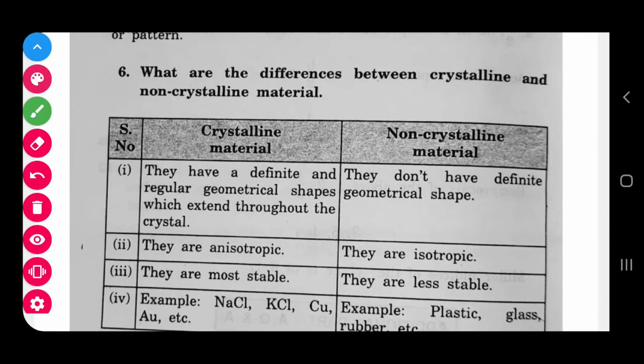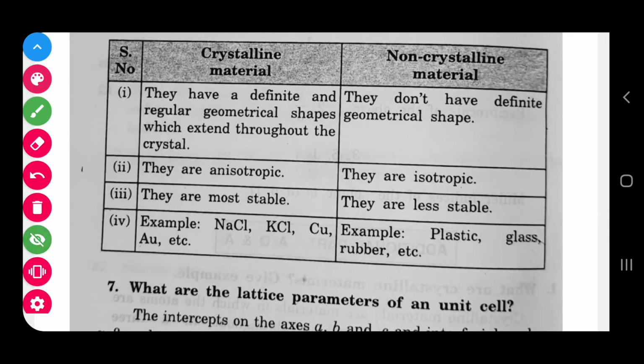What is the difference between crystalline and non-crystalline material? This we already studied in the introduction part itself. The same regular arrangement, regular geometrical shapes. If any material has a definite and regular geometrical shape, you can say that is a crystal. If it doesn't have any definite crystal shape or geometrical shape, you can say that is non-crystalline. Geometrical means a good shape, with lines and curves, in that way.